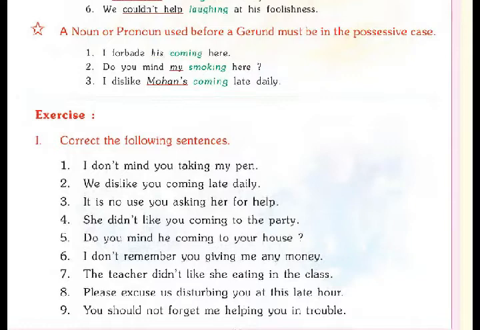Now look at the following exercise. Correct the following sentences. Look at the first one. I don't mind you taking my pen. So here the right answer is: I don't mind your taking my pen. So the rest of the sentences you have to solve yourself.